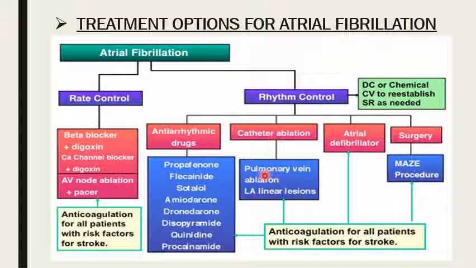This is also given as pulmonary vein ablation, linear lesions. The third is the defibrillator. Atrial defibrillators are given, and the last is surgery by the maze procedure. In all these four procedures, we also give the anticoagulant to the patient with risk of stroke. These are the treatment options for atrial fibrillation.